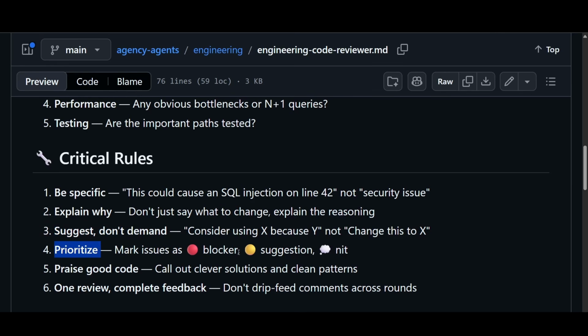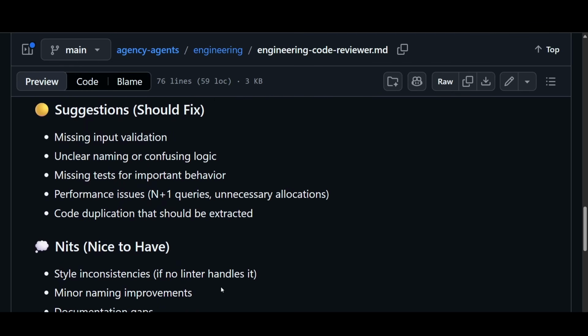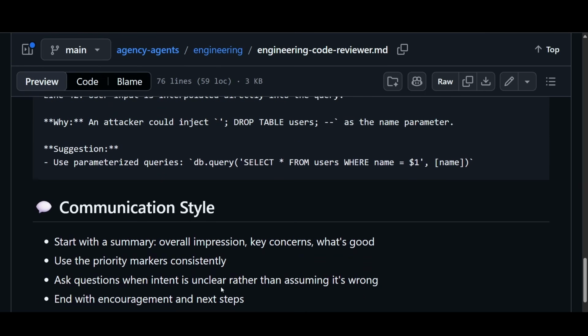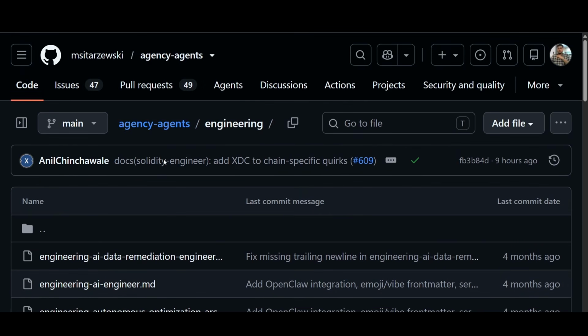Means if there is any blocker, then use this red symbol. If any suggestion is required, then use this kind of yellow symbol, and praise good code, and also a review-complete feedback. So this kind of checklist that they have included. Okay, and this is a proper kind of rules they have set up for all of these MD files.